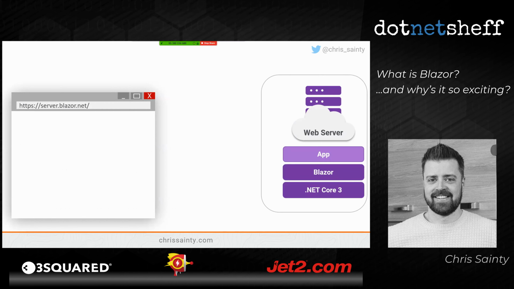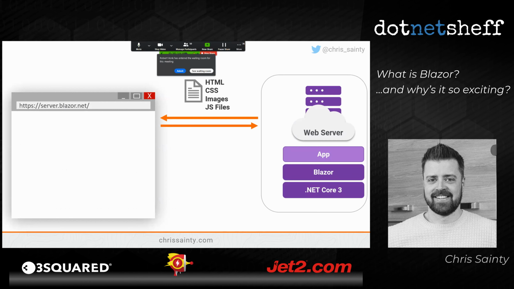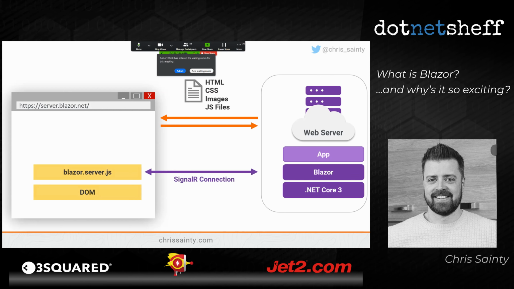So when we make a request for our app to the server, we get some files back. We get HTML, CSS and images and JS files and things like that. And we get some HTML back as well. And that's all going to get rendered, and our DOM's going to get constructed. And then we're going to execute this file called blazorserver.js. The job of that is to establish a SignalR connection between the client and the server. And once this is done, then everything from this point forward is going to execute over that SignalR connection.